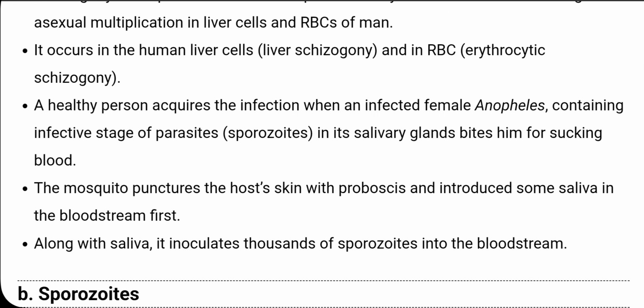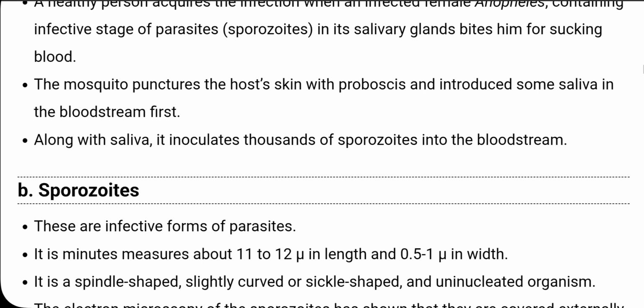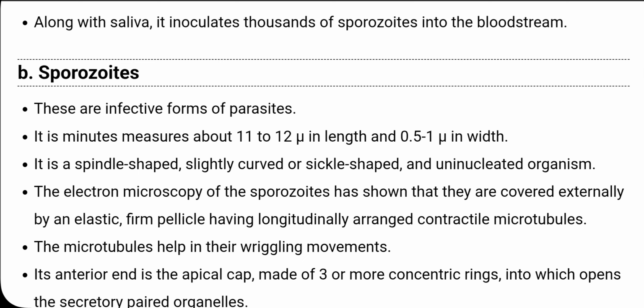The mosquito punctures the host's skin with the proboscis and introduces some saliva into the bloodstream first. Along with the saliva, it inoculates thousands of sporozoites into the bloodstream. Then comes the sporozoite phase, which is the infective form of the parasite.